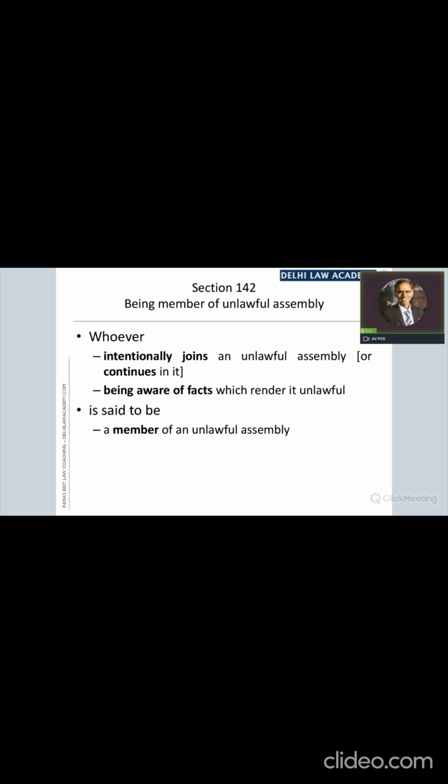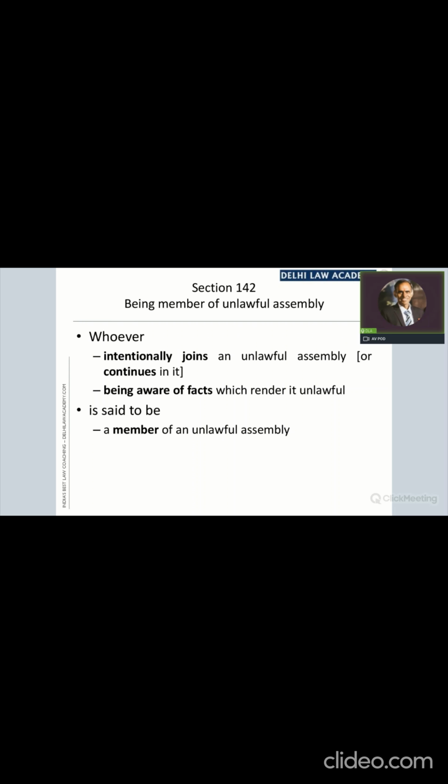The common object of all these 5 or more persons should be one of the 5 common objects which are specified in section 141. Now, if a person is aware that in this assembly there are 5 or more persons, that is, if he is able to see 5 or more persons standing there, assembled there, and if he is also aware that the common object of all these persons is one of those objects which are specified in section 141, then we say that he is a member.